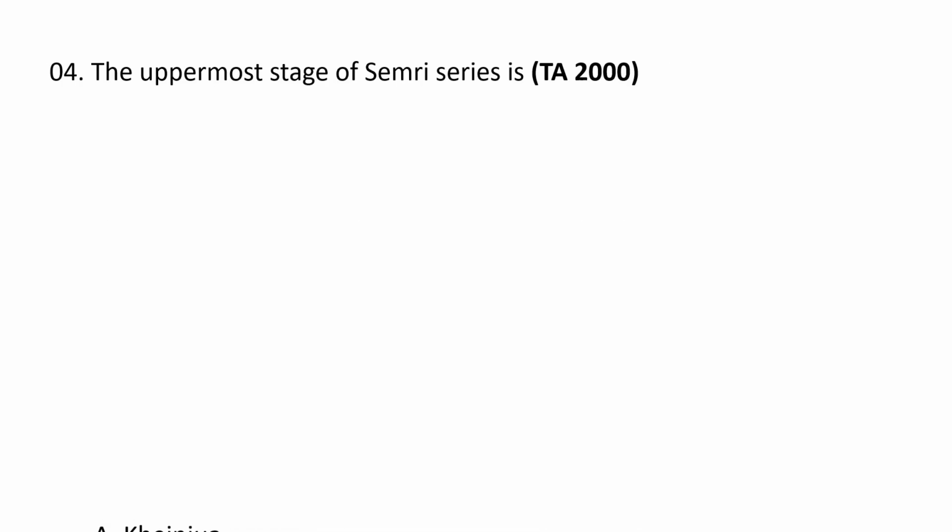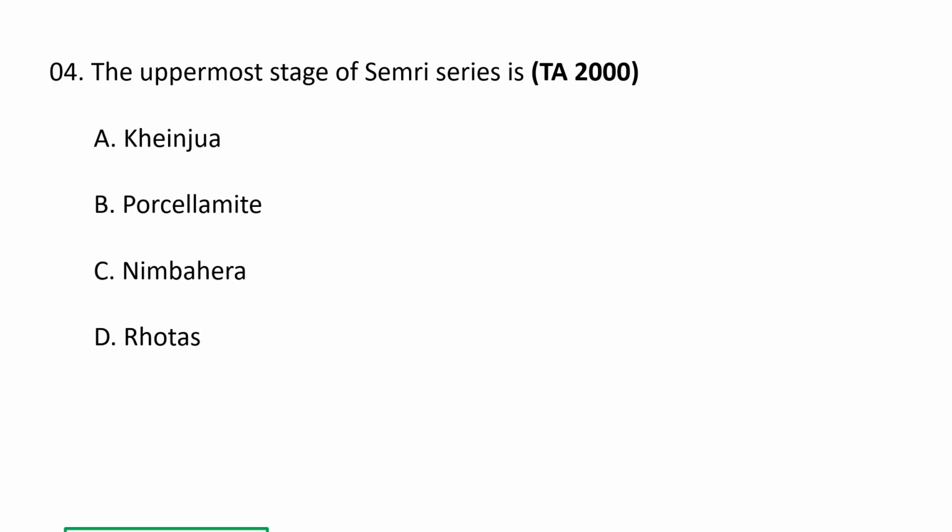Next question. The uppermost stage of Semri series is A. Kajrahat, B. Porcellanite, C. Nimbahera and D. Rohtas. So the correct option is D. Rohtas. The Rohtas limestone belongs to the top part of the lower Vindhyan or the Semri group. The Rohtas formation is a Mesoproterozoic geological formation in the Katni area of central India, a part of the Vindhyan supergroup, known for containing megafossils like Grypania spiralis and Chuaria circularis, and is considered as a tight gas formation. The uppermost stage of the Semri series is Rohtas. D is the correct option.